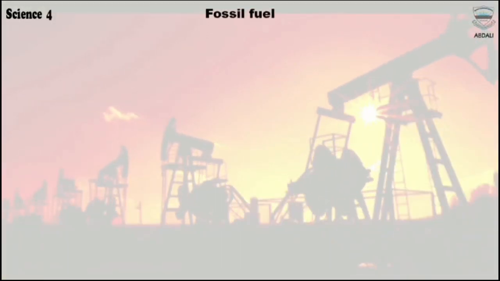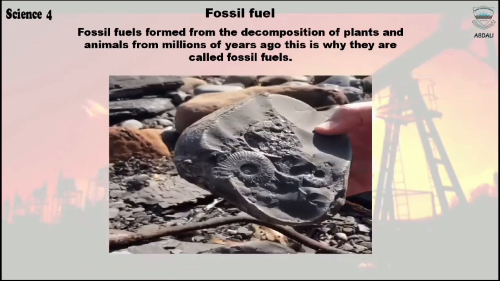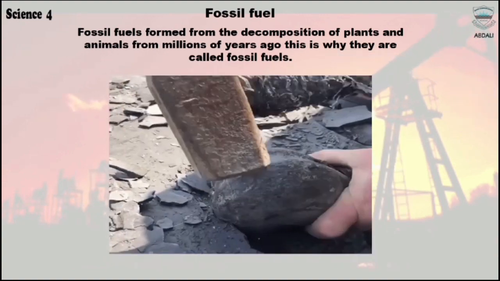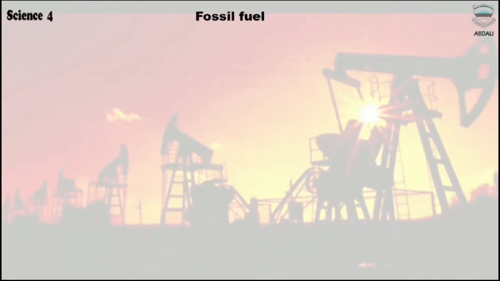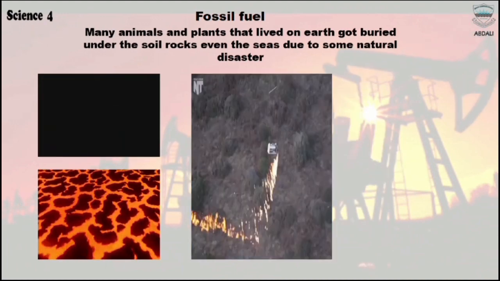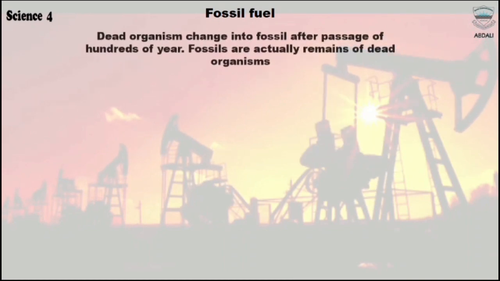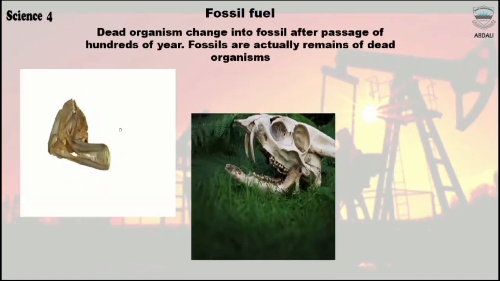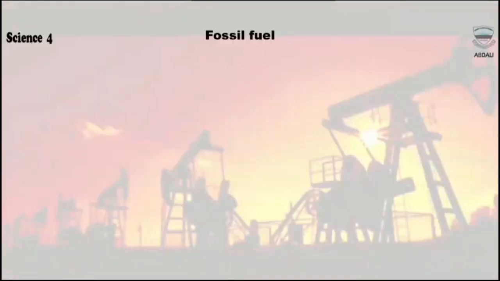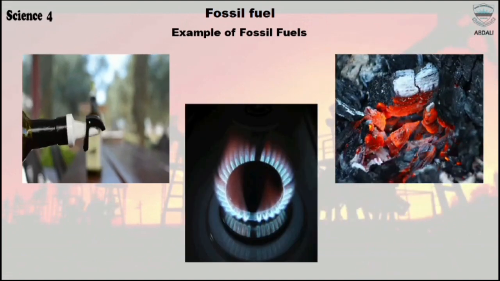Let's learn about fossil fuel. Fossil fuel formed from the decomposition of plants and animals from millions of years ago. This is why they are called fossil fuel. Many animals and plants that lived on Earth got buried under the soil, rocks, even the seas, due to some natural disaster. Dead organisms change into fossil fuel after the passage of millions of years. They are actually remains of dead organisms. Here are some examples of fossil fuels: oil, natural gas, and coal.